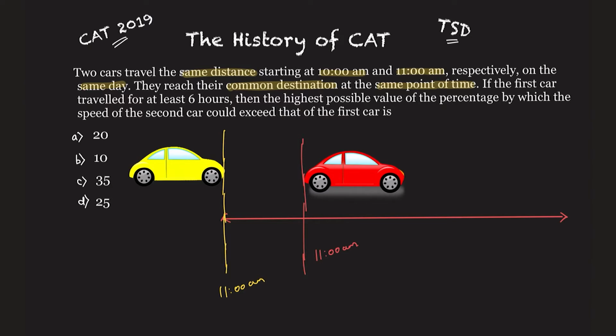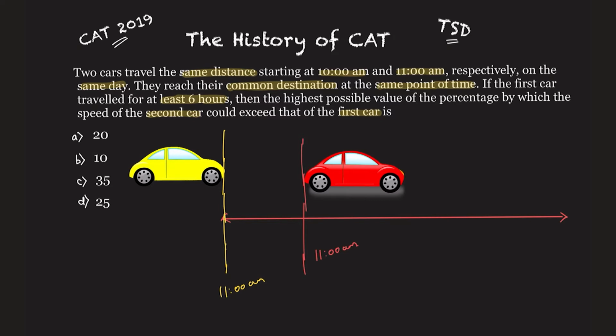Now what is being said after this? If the first car traveled for at least 6 hours, which means at least it will travel for 6 hours. What else can it travel? It can travel for 7, 8, 9, 10 and so on, 1000 also it can travel for. But at least, minimum, it will travel for 6 hours. Then what is the highest possible value of the percentage by which the speed of the second car would exceed that of the first car? That is the question being asked to us.